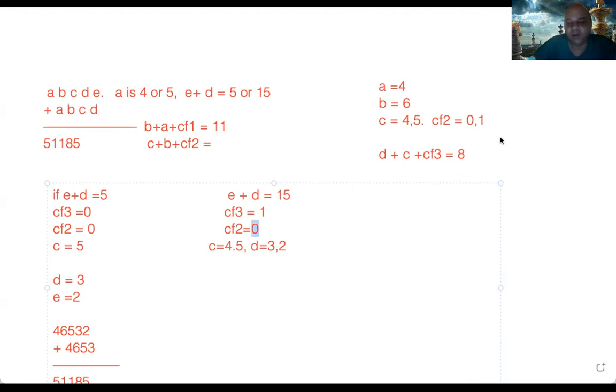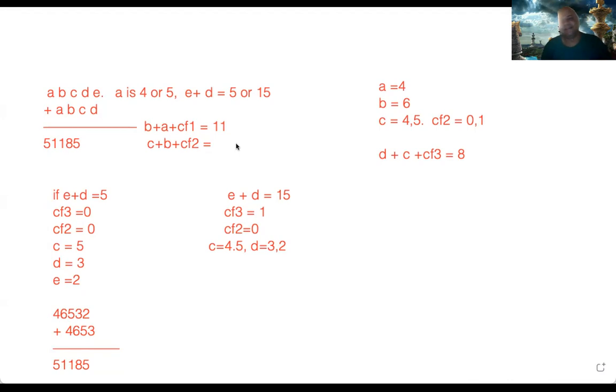And because carry forward 2 is always 0, C plus B plus carry forward 2 is equal to 11, as we said. So C plus B has to be 11. And if B is 6, then obviously C has to be 5, right? That is how we say it.